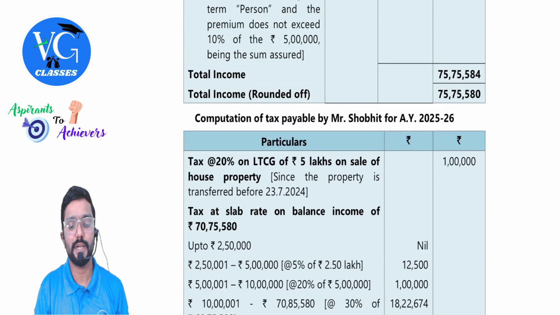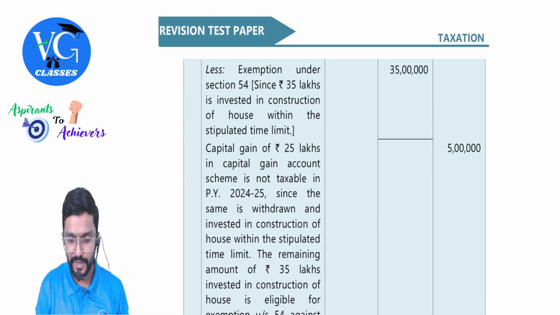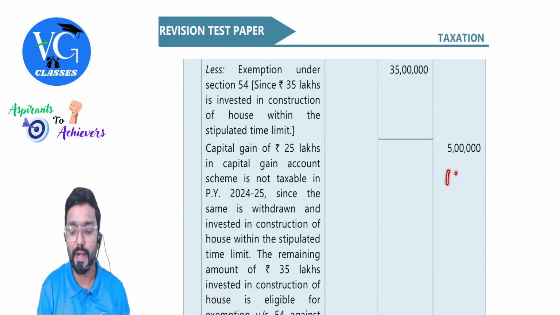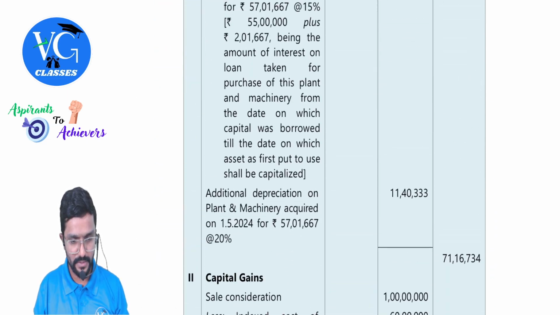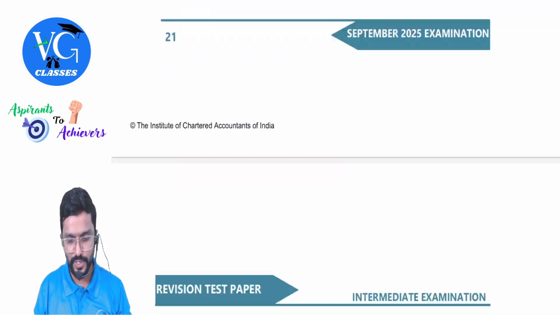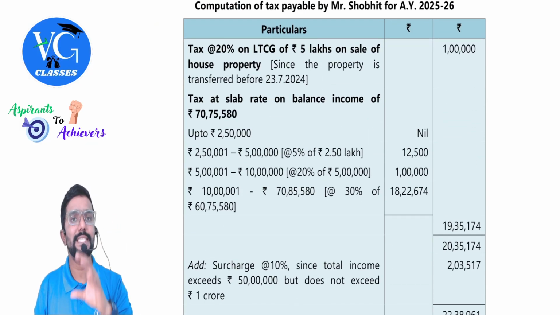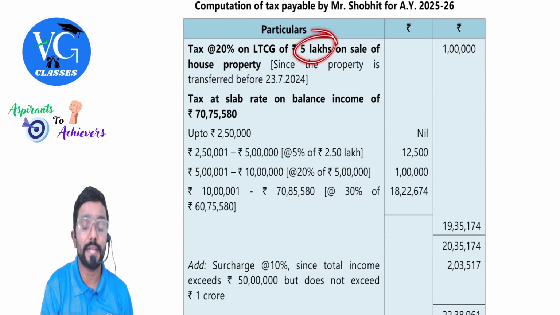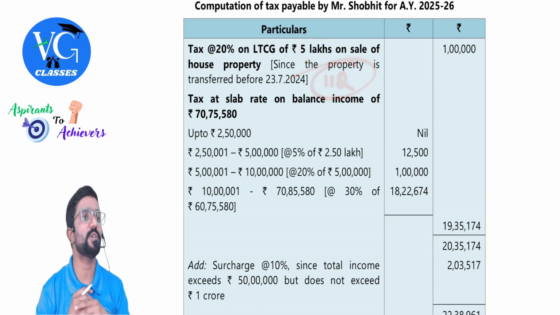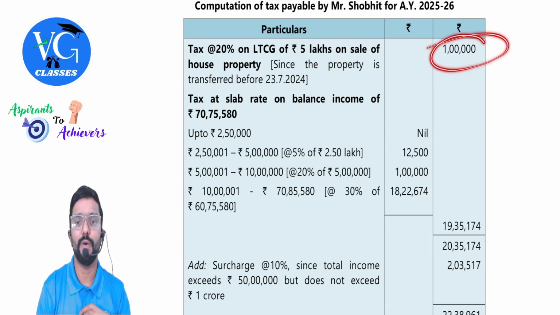Now coming to tax calculation. Guys, first check whether income includes any special income. Yes. 5 lakh is special. Where is it covered? 112. Okay. Anything else? No. All other business. So only 5 lakh is special. First calculate tax on 5 lakh. Guys, as the date of transfer is before 23rd July, what is the tax rate on 5 lakh? 20%. They have not mentioned the section, better mention 112. So on 5 lakh, 20% comes to 1 lakh.